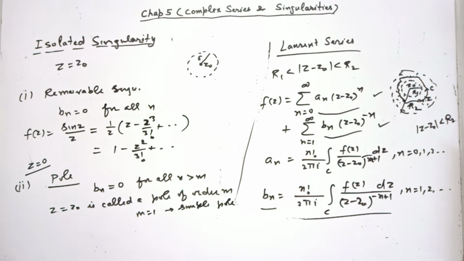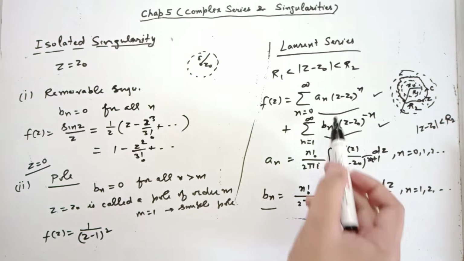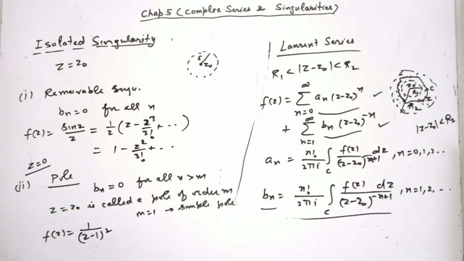Alright, for example, suppose I write 1 over (z minus 1) whole square. What is the singularity of this function? z equal to 1. What is the Laurent series of this function? It is already in the form of a Laurent series. How? All an's are 0 because there is no positive power of z minus 1.